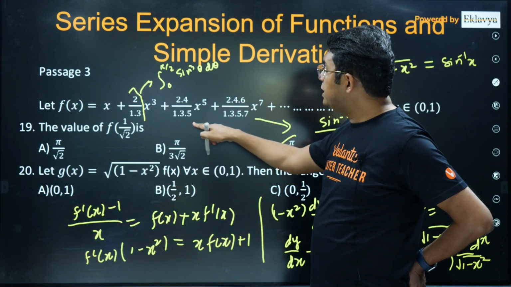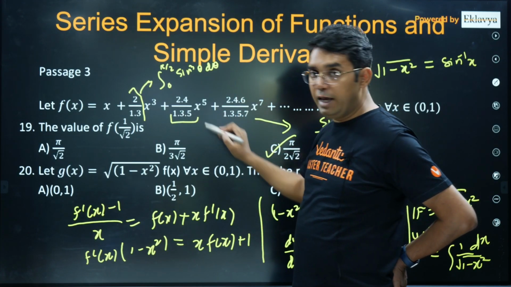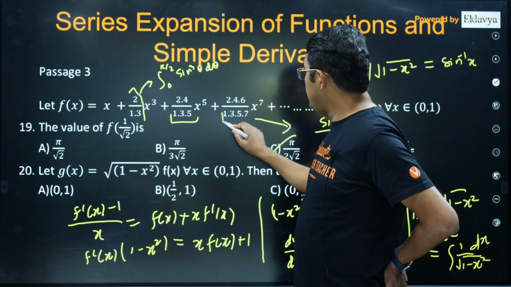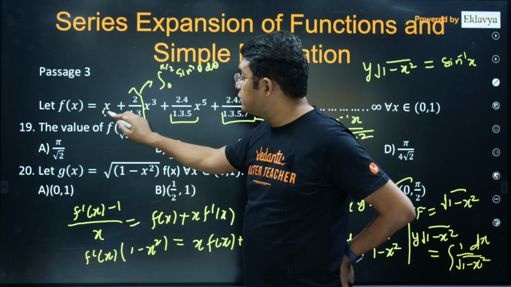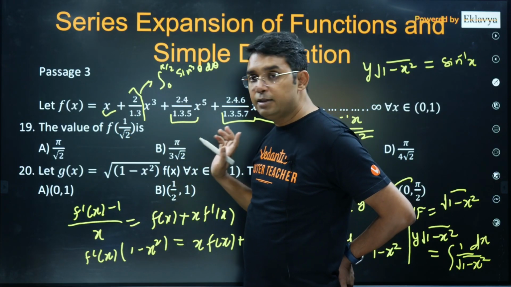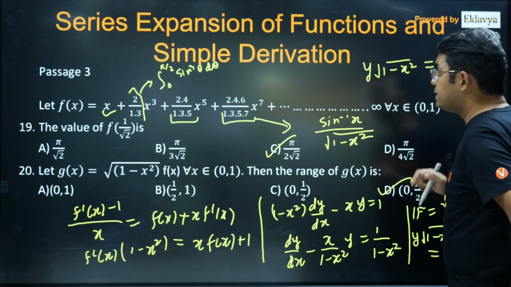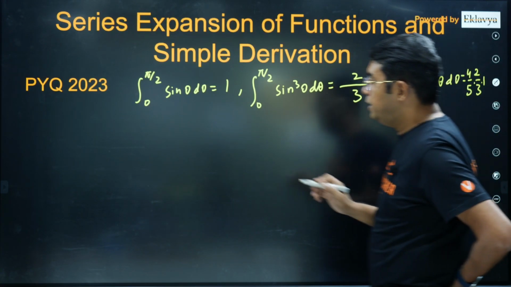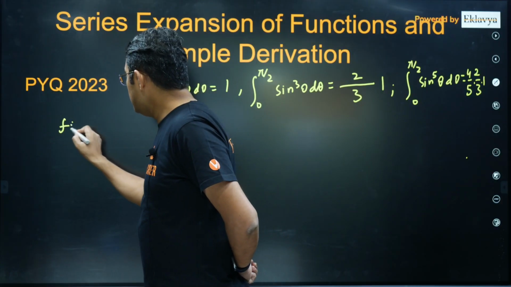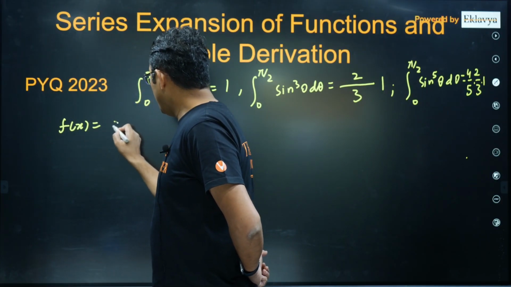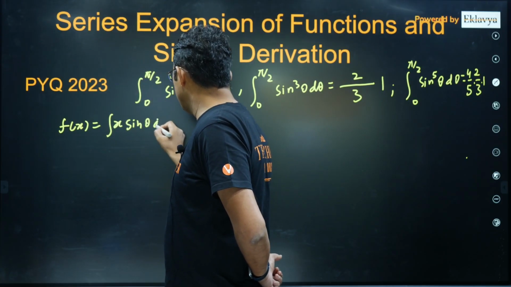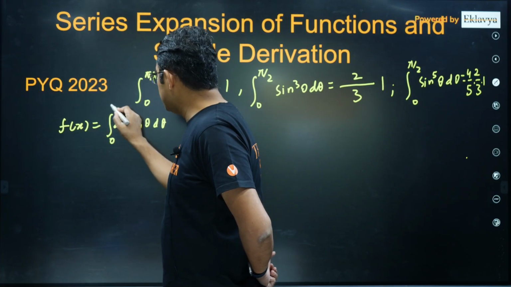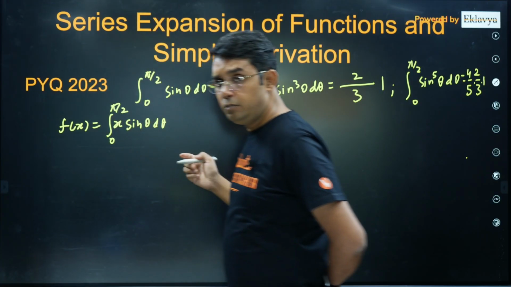This is the integration of sin^5 theta d theta. This is the integration of sin^7 theta d theta. Okay, so if you understand this, my question here is f(x) equals the integral of x sin theta d theta, because I am doing the integration with respect to theta.